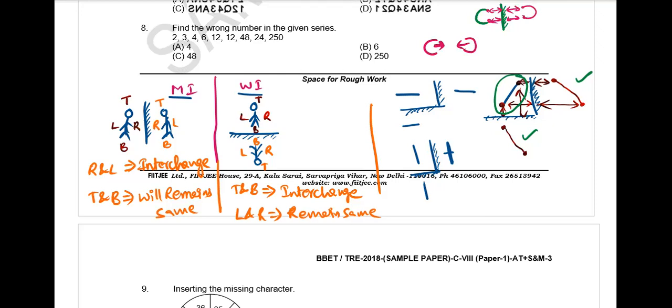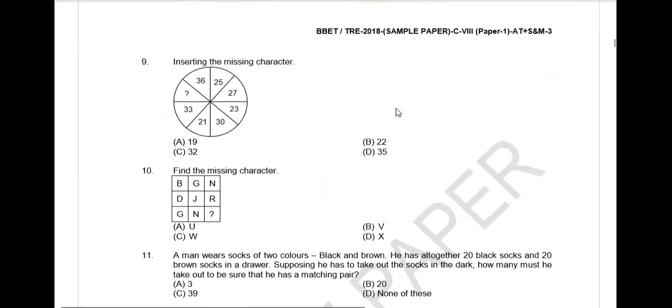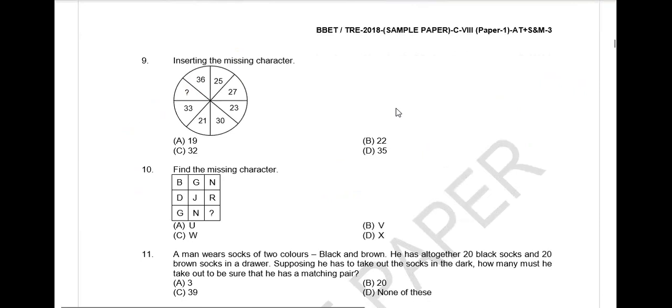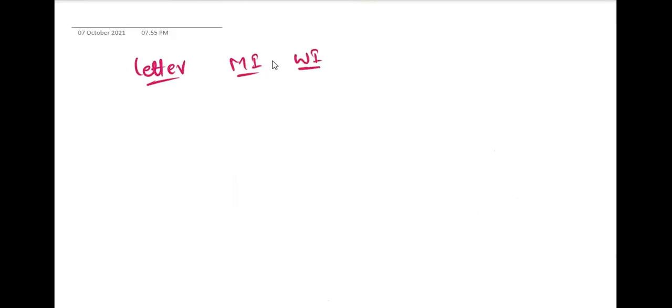Got it? Yes. Do one thing today. What you have to do is take a chart like this, take a paper and write in this way. Let me take a white paper. See: letter, mirror image, water image. Here you have to take all 26 letters, A, B, C, D, and so on up to Z. Write their mirror image and water image. That is your homework today.